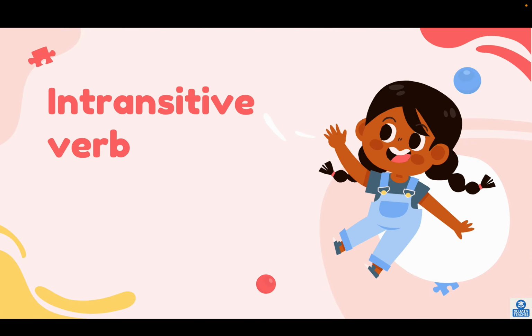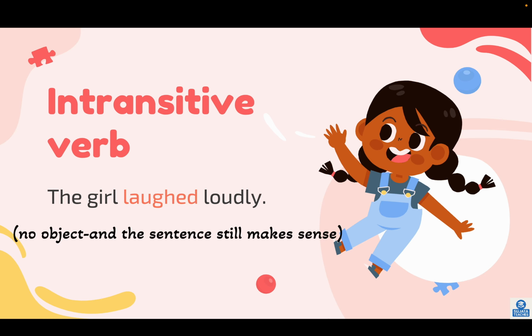Intransitive verb. An intransitive verb does not need an object, the action is complete by itself. For example, the girl laughed loudly. Here, laughed is the verb. As there is no object and the sentence still makes sense, the verb is called an intransitive verb.